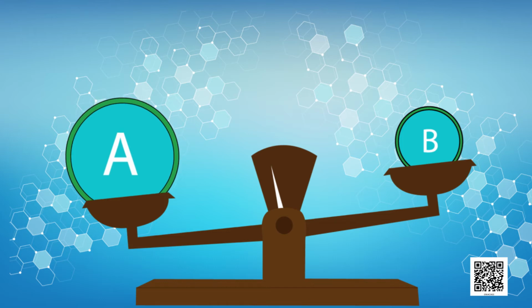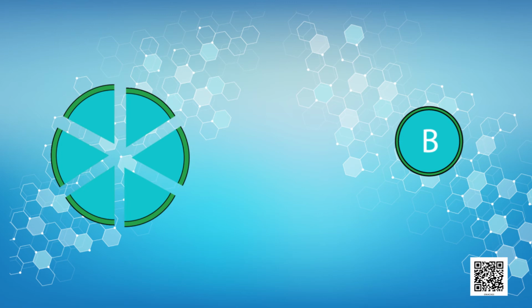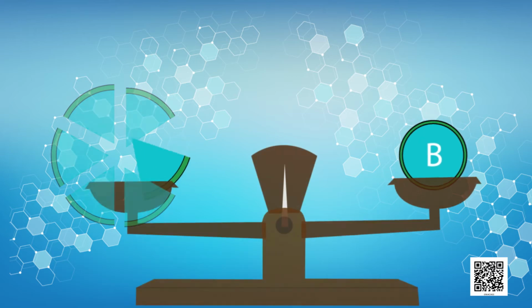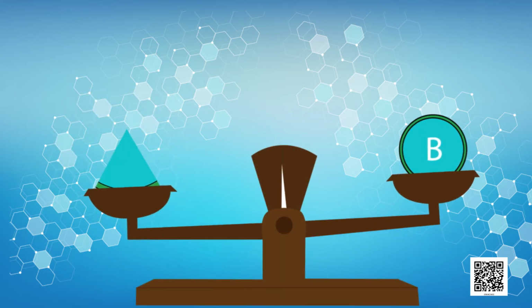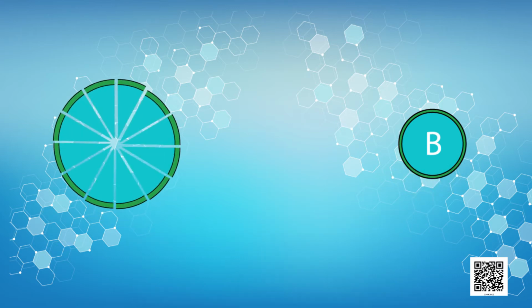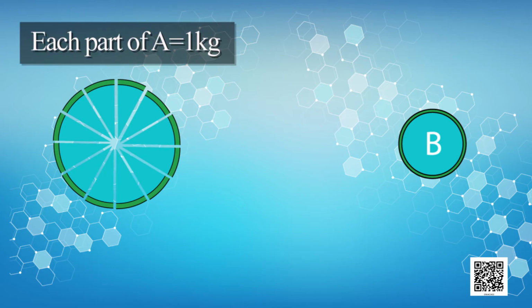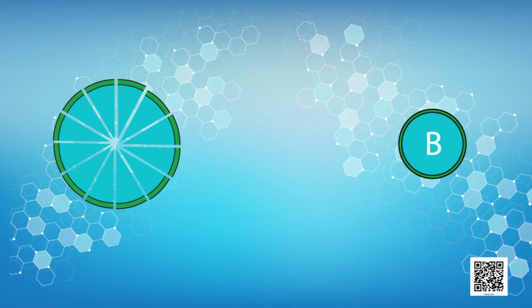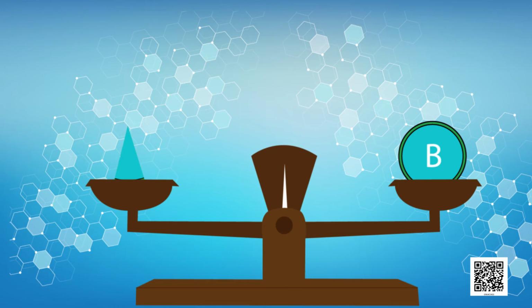Let us suppose we divide A into 6 parts. Now, let us compare one part of A with the mass of B. Still, the mass of B is less than A. It means we have to divide A into even smaller parts. For this, let us suppose we divide it into 12 parts. This means each part is of 1 kg, as we already know that the mass of A was 12 kg. Now, we will take B on one side and one piece of A on the other side.